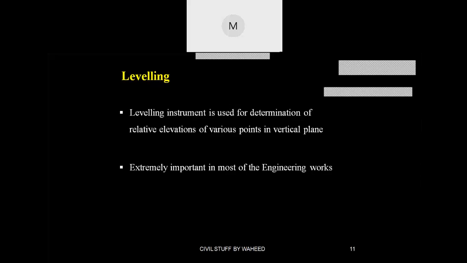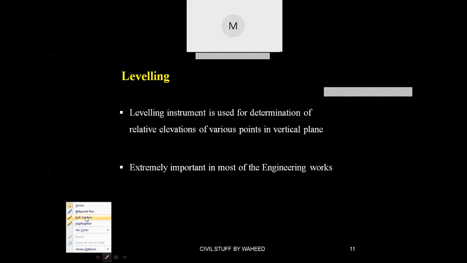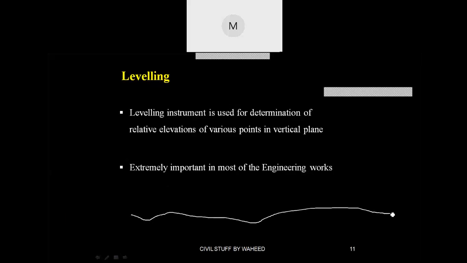So we can't fix the canal alignment by seeing with our naked eye. You are supposed to survey it. For that surveying, leveling is the process where you choose one area and do the leveling surveying. Based upon the data obtained, you will be deciding how. Suppose your ground is like this.